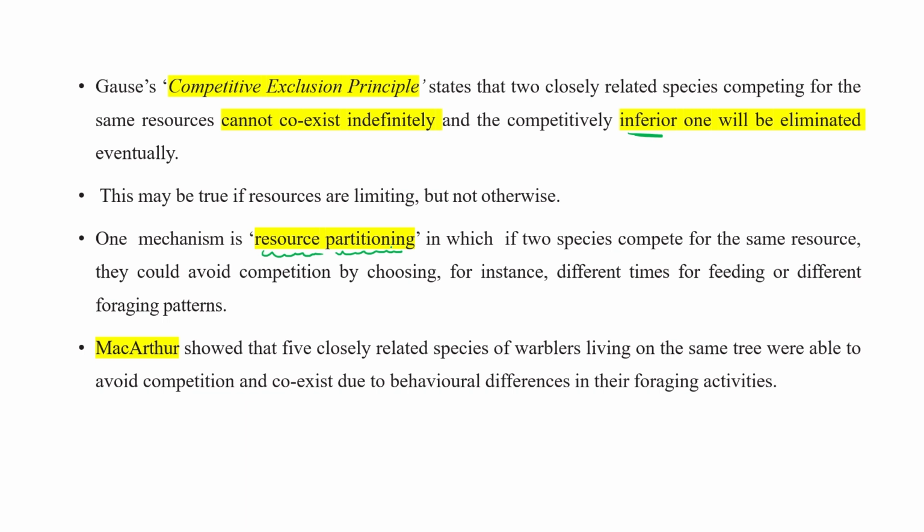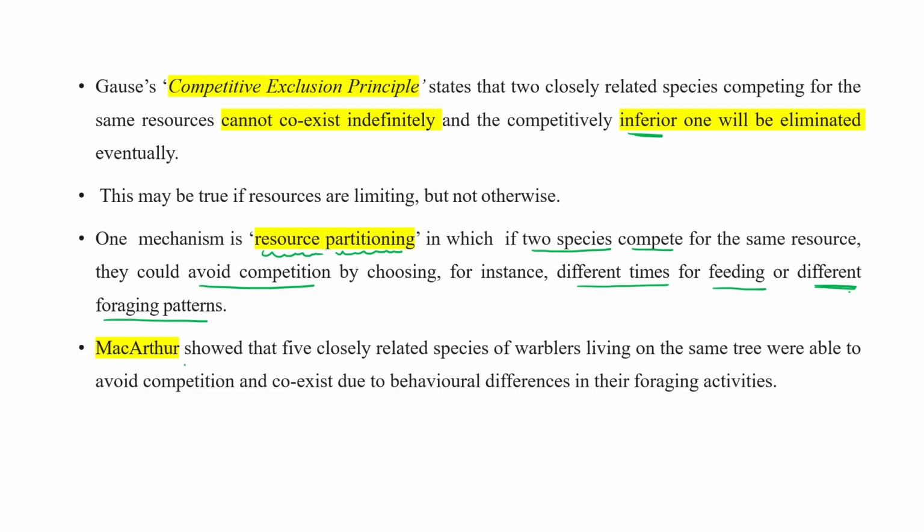One species can choose feeding time in the morning, another can choose feeding time in the evening, or different parts like fruit or nectar. Two species compete for the same resource; they could avoid competition by choosing different times for feeding, like morning or evening, or different foraging patterns. So this is how they can separate out their resources. Okay.